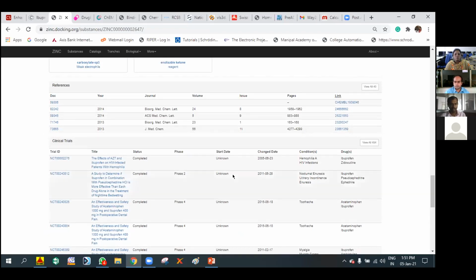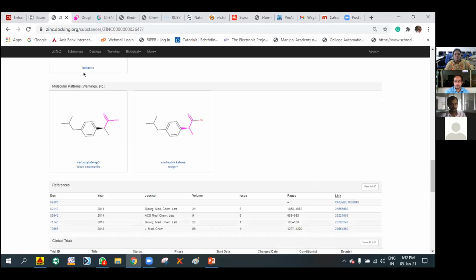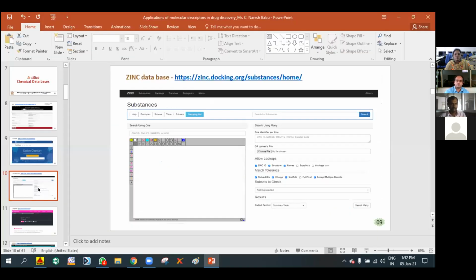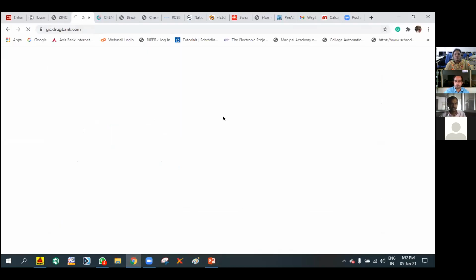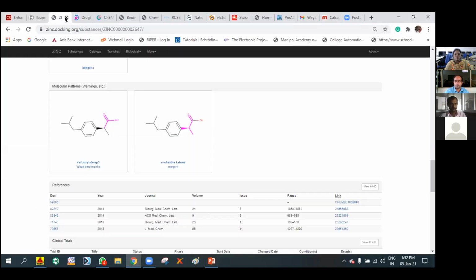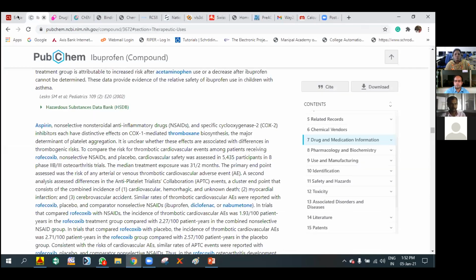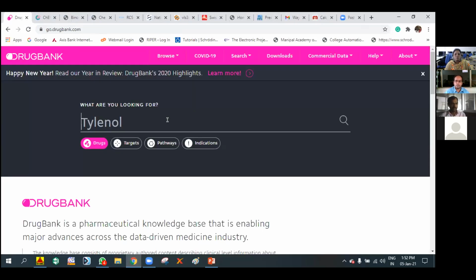The complete description we can observe here. Our next chemical database, mostly used, is DrugBank. DrugBank is a pharmaceutical knowledge base that is enabling major advances across data-driven medicinal chemistry. Here also I am giving the same drug